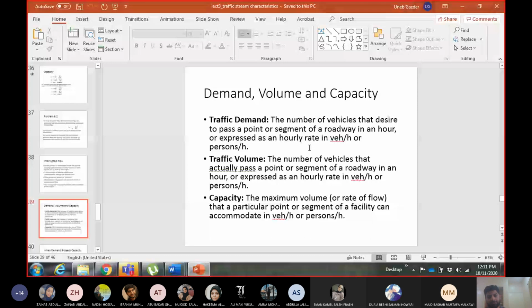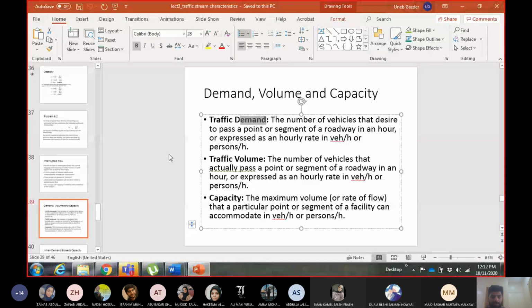Let's say at 4 o'clock, 2200 vehicles want to pass from that segment. Capacity doesn't change, it is 2100. Volume will be equal to the capacity because more than 2100 cannot pass. So the remaining 100 plus 2100 is the demand of traffic. So 2200 is the demand, and so on and so forth. So the point is that at any point of time, any of these quantities can be equal to each other in terms of their value, but their definitions are different. So you have to keep this in mind.